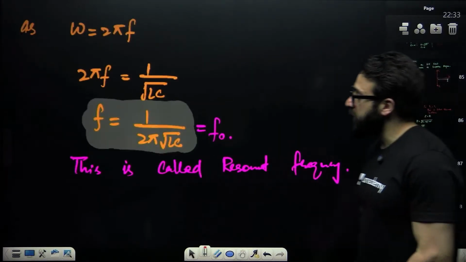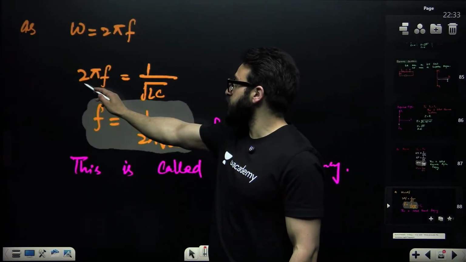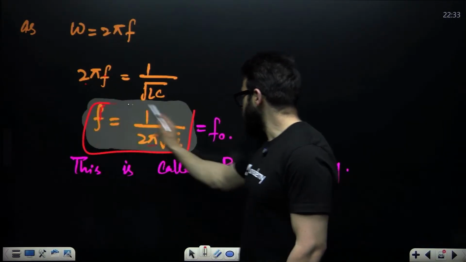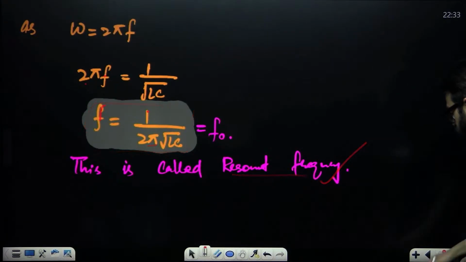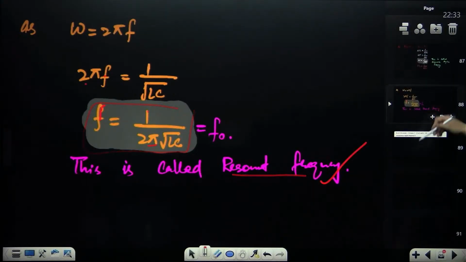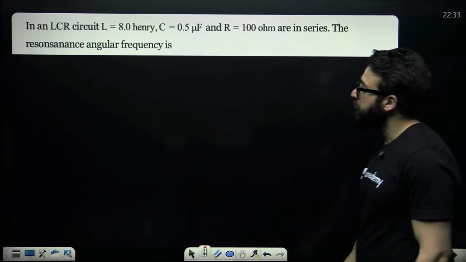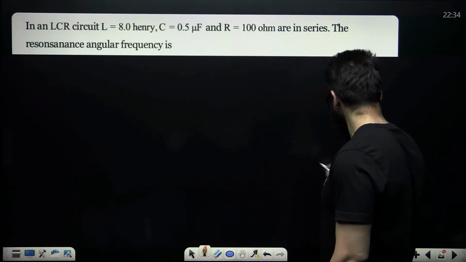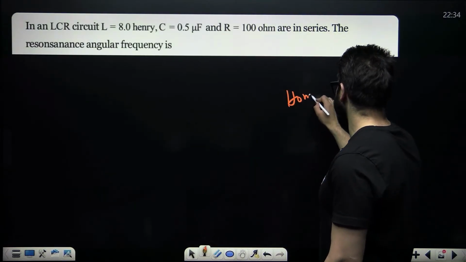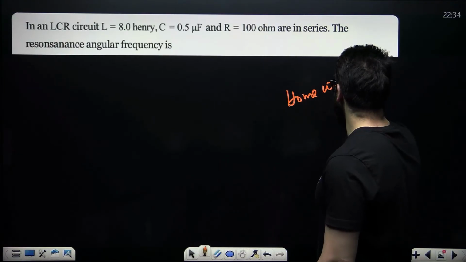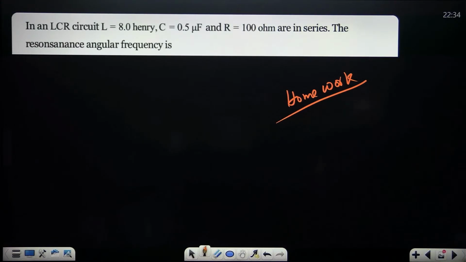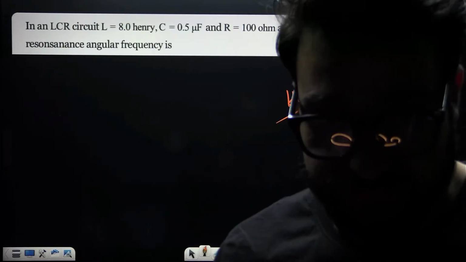Even you can write it like this, omega is equal to 2 pi F. Instead of omega, 2 pi F, so you can write F is equal to 1 upon 2 pi under root of LC. This is called resonant frequency. There is a question on this that is given over here. This I will give you as homework.